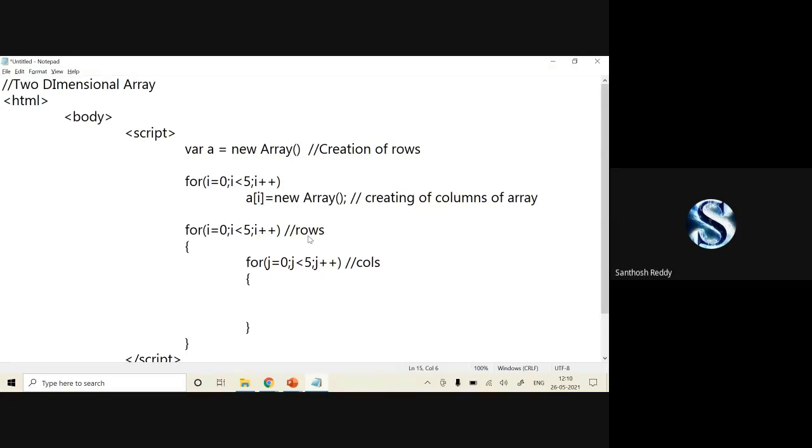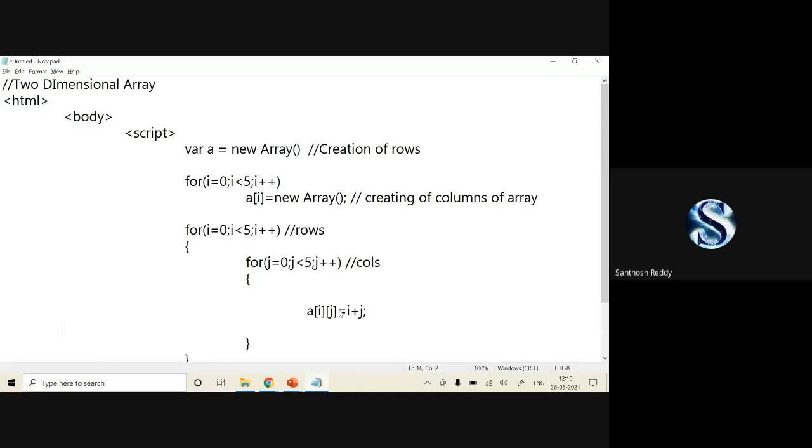Now, how to store the values here? My array reference variable is A of i and j. The first time i is 0, j is 0. So A of 0 and 0 is equal to i plus j, I will store. That's it. Okay, I am just declaring it here.